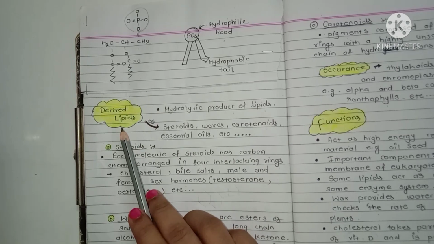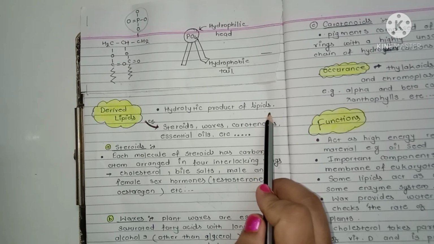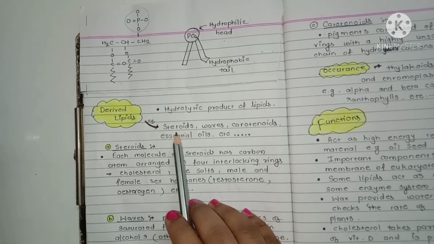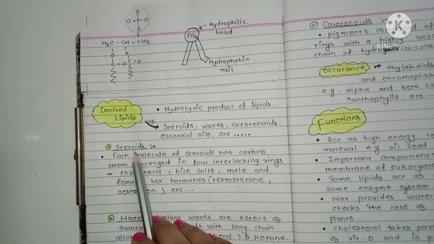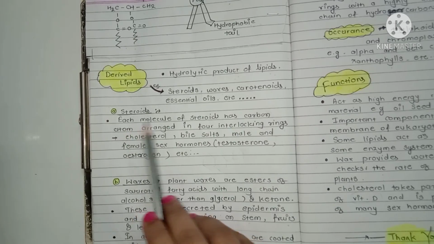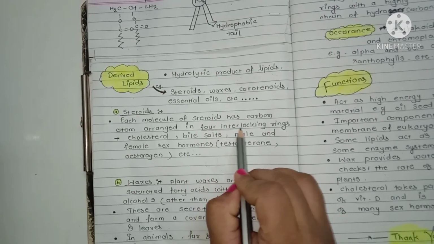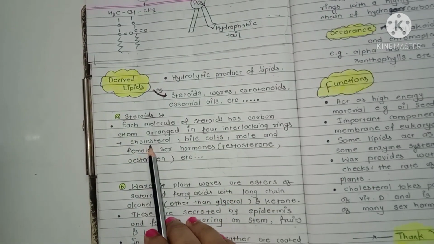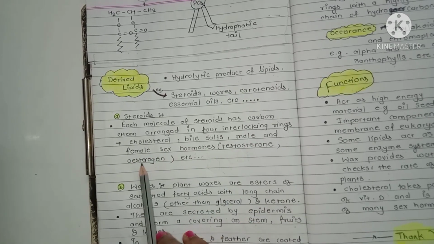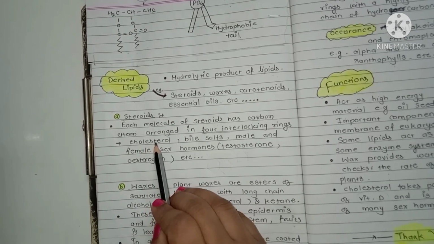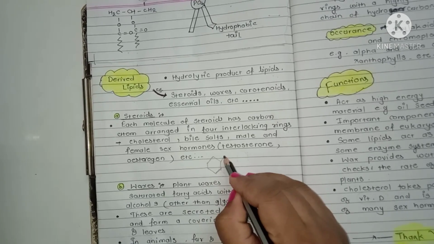Third type is the derived lipid. These derived lipids are hydrolytic product of lipid. Examples are the steroid, waxes, carotenoid and essential oils. First one is the steroid. Each molecule of steroid has a carbon atom arranged in a 4 interlocking rings. Examples are the cholesterol, bile salt, male and female sex hormone like testosterone or estrogens. Cholesterol contain the 4 interlocking structure. It's looking like this. It's a basic structure of cholesterol.